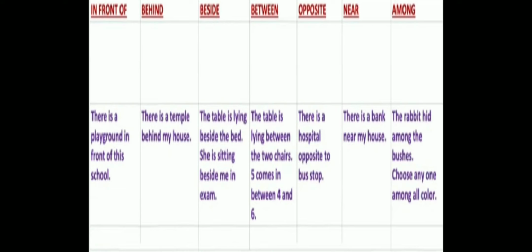Then opposite, there is a hospital opposite to the bus stop. So on one side is a hospital and on the other side is the bus stop. Near, there is a bank near my house. So when you use the preposition near, you know it is somewhere close by.